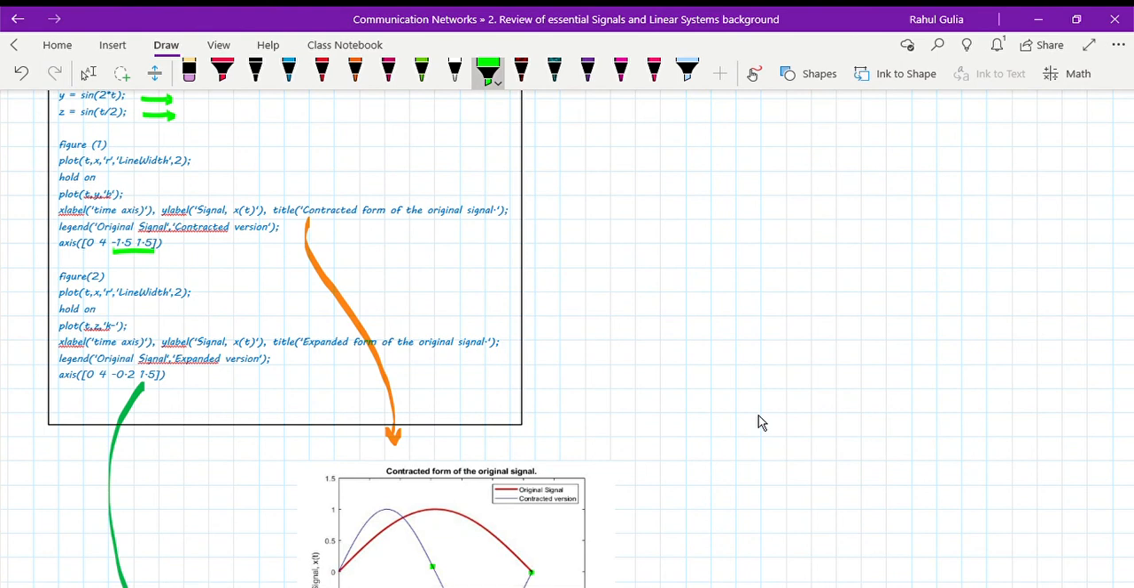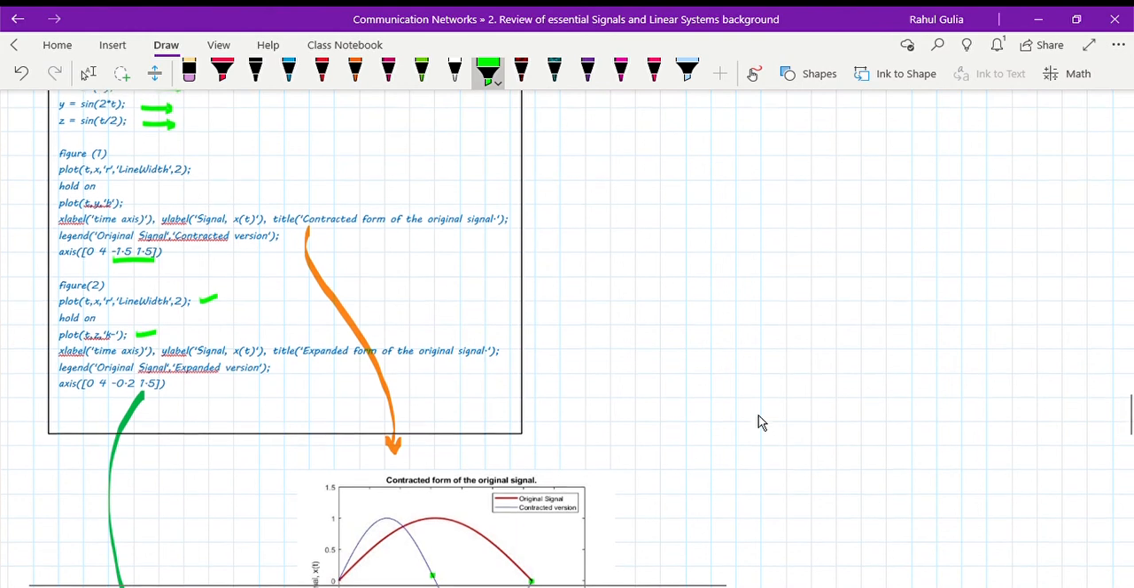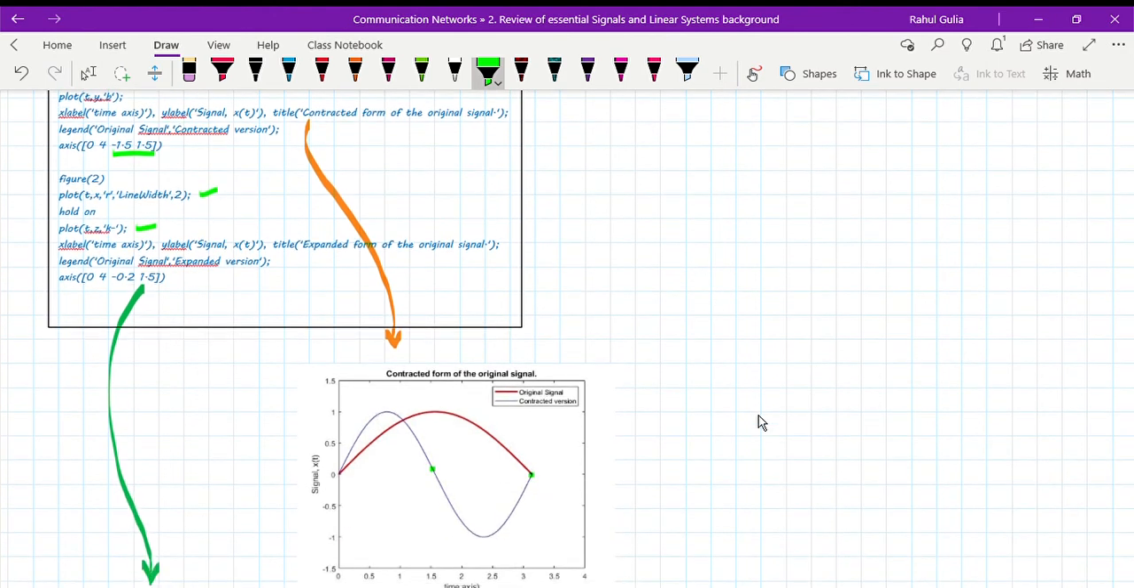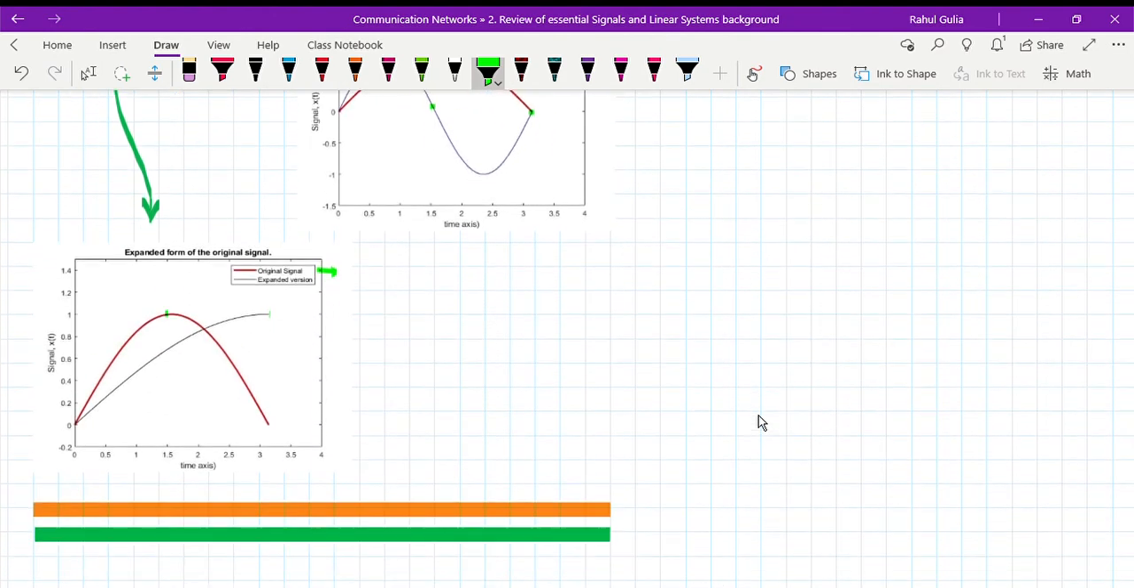Coming on to second figure, again plot the original signal, plot the expanded signal. So expanded signal is nothing but z is equal to sine of t by 2. This is expanded signal, where X label, Y label, legend and title all have been shown over here, how to write it in the command line, and the axis I have defined it over here. So showing it from the MATLAB graph, this is nothing but the expanded version. On the time axis it's a time interval, and on the y-axis are the two signals that represent the original signal and the expanded version.